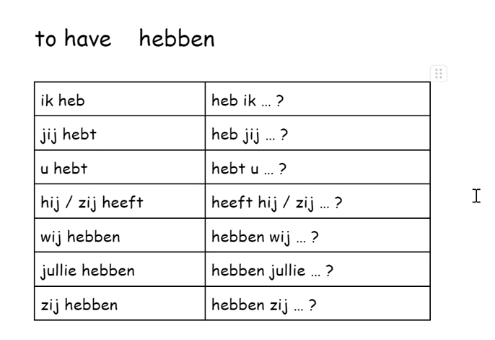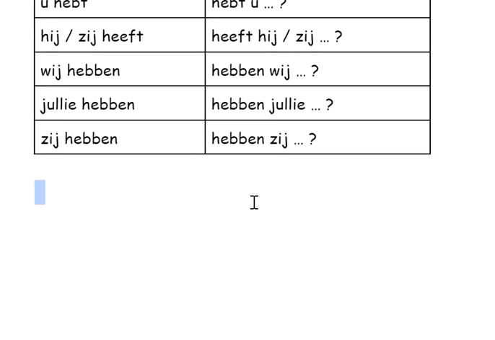So we can, for example, make a few sentences. Like, let's start with ik heb. Let's write a few sentences down. Ik heb. And we could say something that I have. What can I have? Maybe I have a cat. Ik heb een kat. I have a cat. Jij hebt een... you have a... Let's see, you have a bicycle. Jij hebt een fiets.